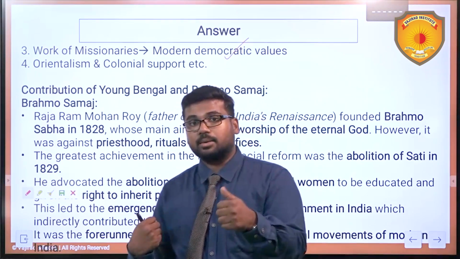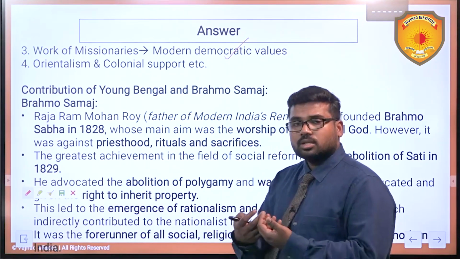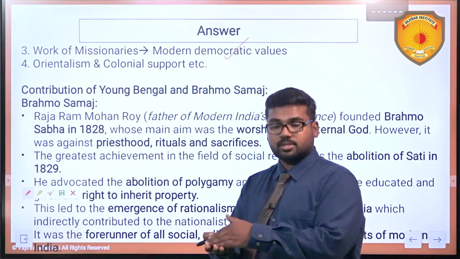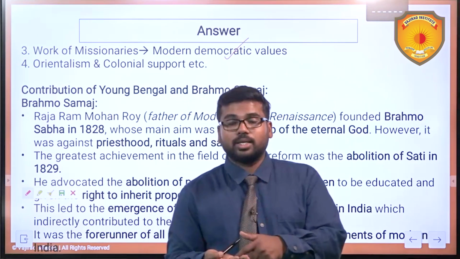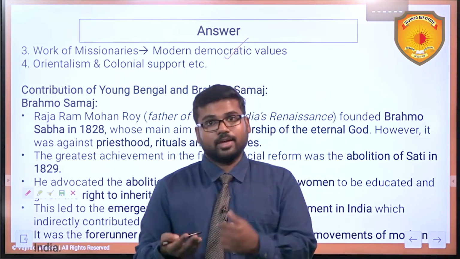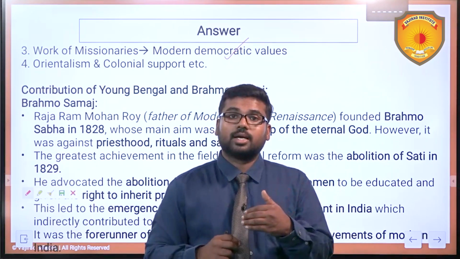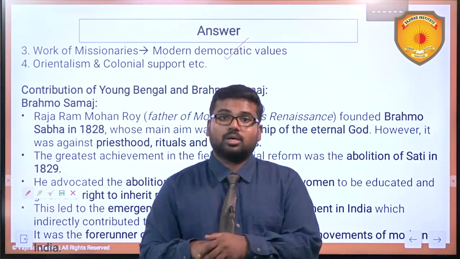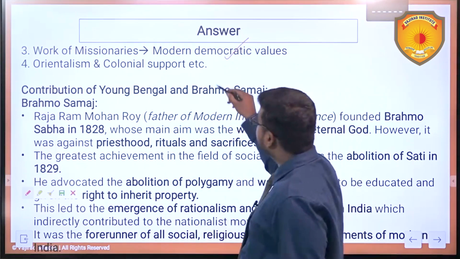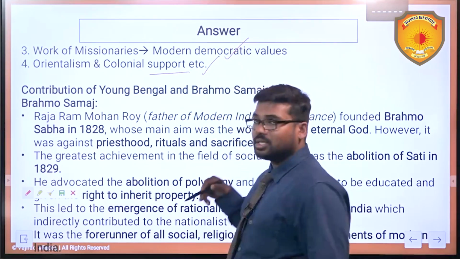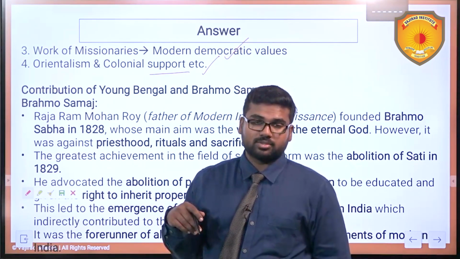So Orientalism and its promotion has also supported such reform movements. Later we will see the contribution of William Bentinck in abolition of the sati system, where Raja Ram Mohan Rai had been fighting, but William Bentinck also contributed by passing that law, right? Such great reformers are there. So that is another one, and their support has led to the growth and rise of the socio-religious reform movements.